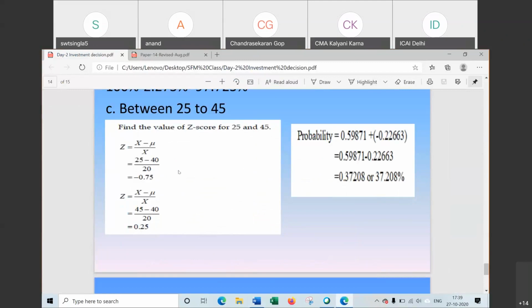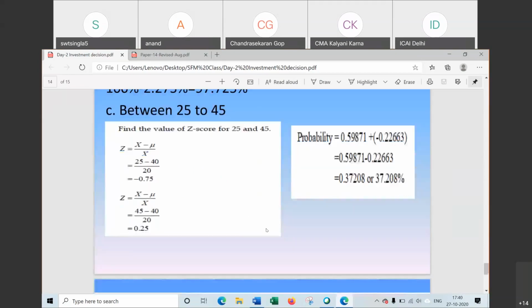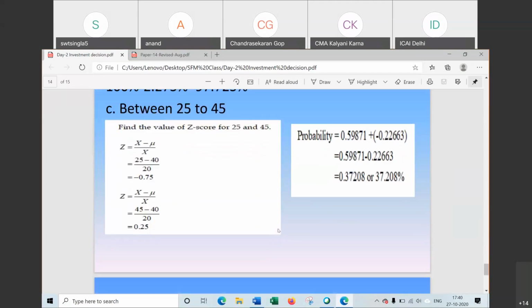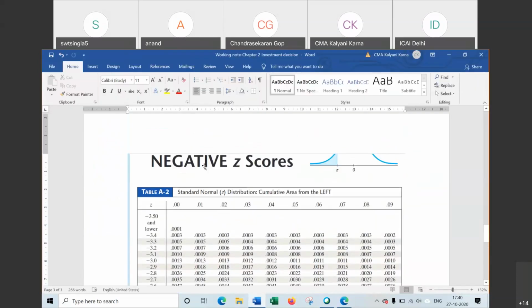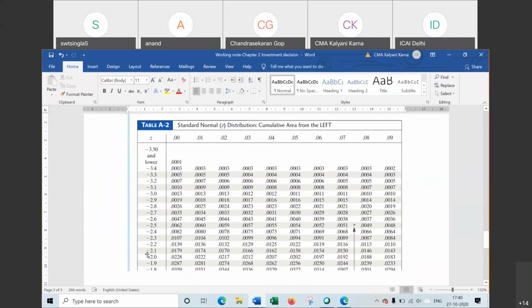In the exam it will be given, but if the value is not given, then in the case of an offline exam we can ask for the Z table from the center itself. But if the question is given in the exam, values will be given for the Z score. It should be given. If it is not given, ask for the Z table. And for practice, you can download the positive Z table from Google. This one is the negative Z score. So download the positive and negative Z score tables, and then try to look up this value.